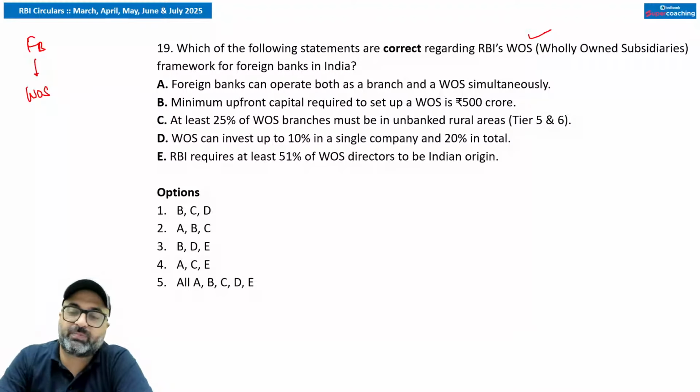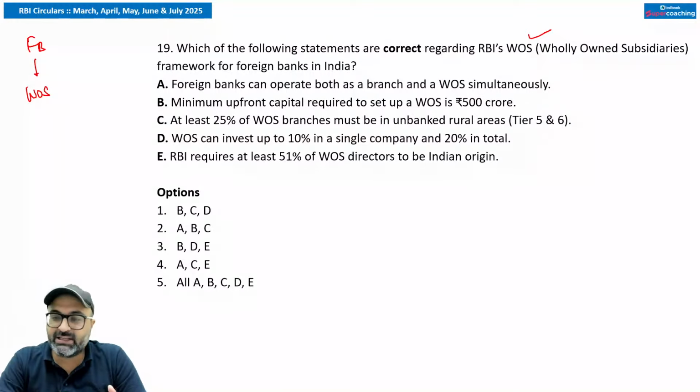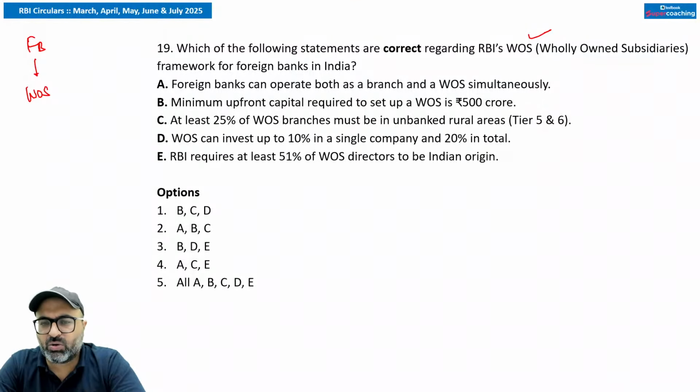Single mode of presence: a foreign bank can operate either as a branch or a subsidiary, not both. Advantages of opening a wholly owned subsidiary: legal separation, local board accountability, regulatory clarity, as well as effective oversight by RBI. These are the benefits. What are the mandatory conditions?